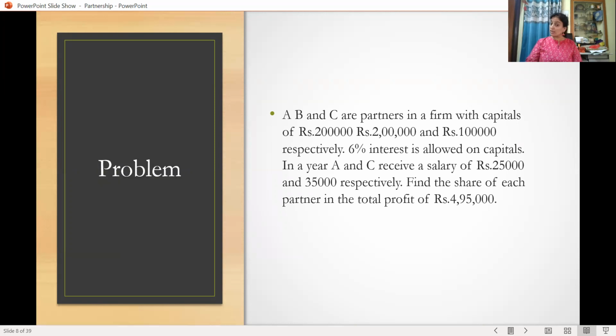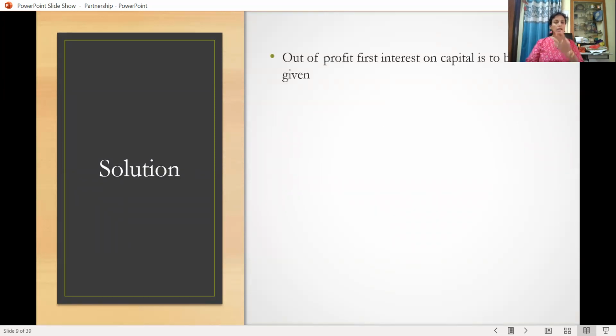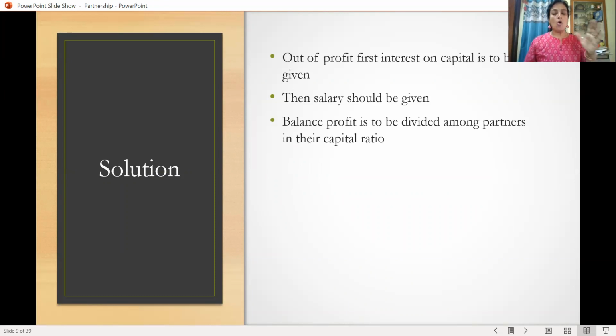So what all the things we have to do here? Let us have the list. Out of profit, first we have to calculate the interest on capital. Then salary should be given. Then we have to see what is the balance profit: total profit minus interest on capital minus salary. Then what is left out? That is the balance profit. And this balance profit should be distributed among the partners in their capital ratio.